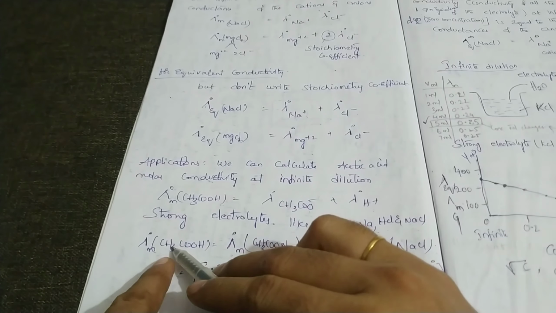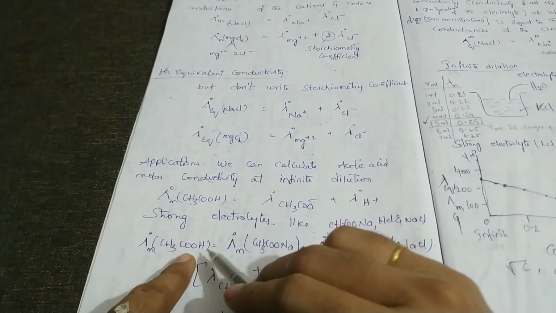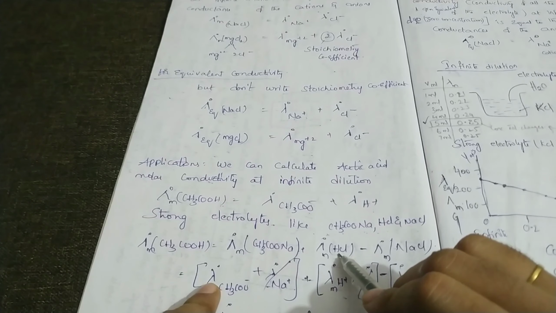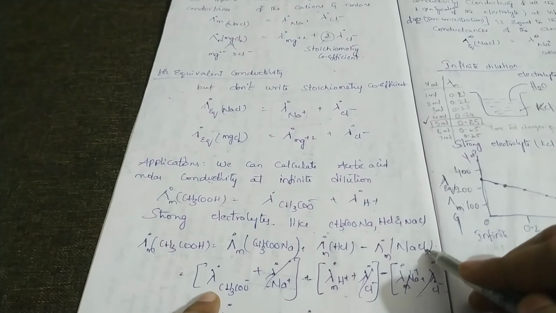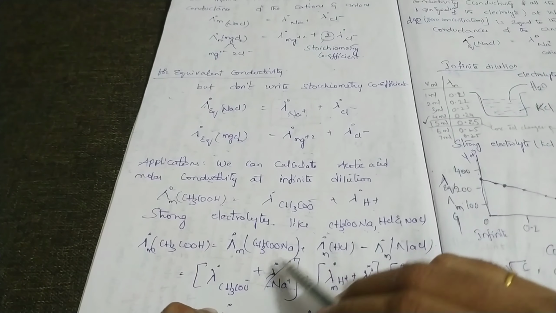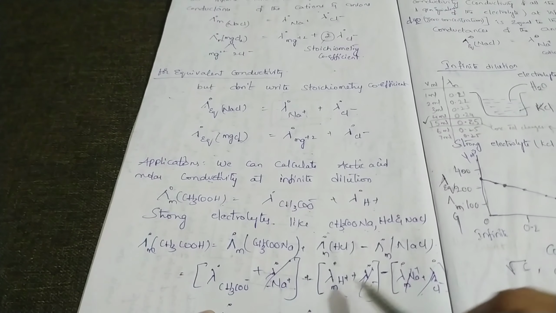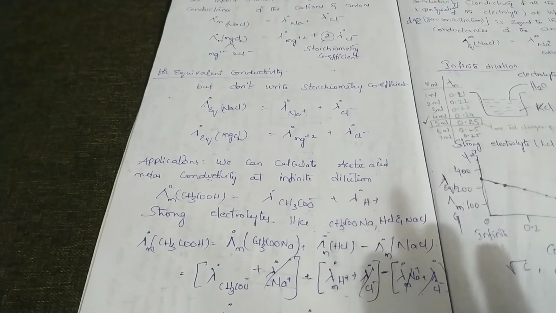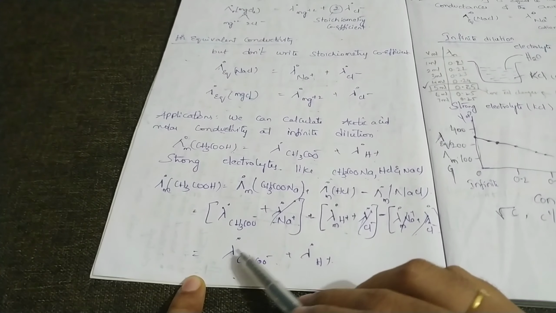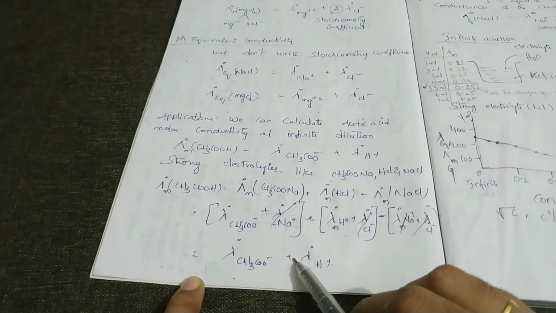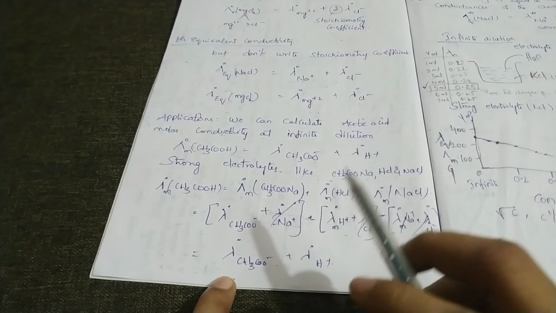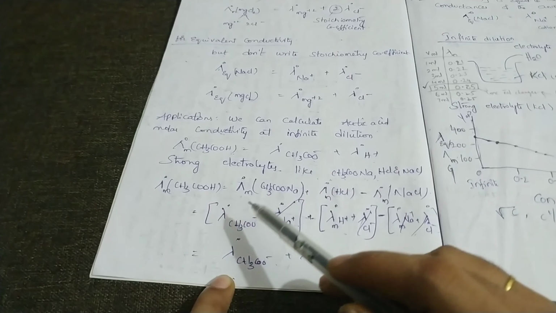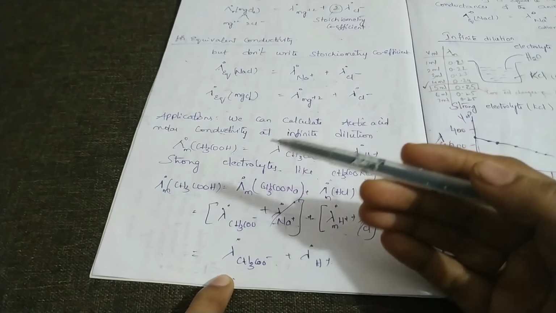So lambda m naught CH3COOH is equal to lambda m naught CH3COONa plus lambda m naught HCl minus lambda m naught NaCl. Write the ions for these electrolytes. So minus Cl minus plus Cl minus, and minus Na plus cancel. So we get lambda naught CH3COO minus and lambda naught H plus. Like that we can calculate the molar conductivity of any electrolyte at infinite dilution.